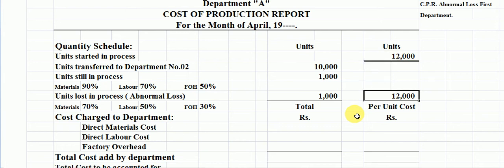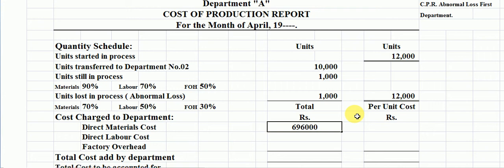Then we move to the second section, cost charged to department. Students, this is the manufacturing cost, such as material cost, direct labor cost, and overhead cost. Now we put the direct material cost here, 6,96,000 rupees.